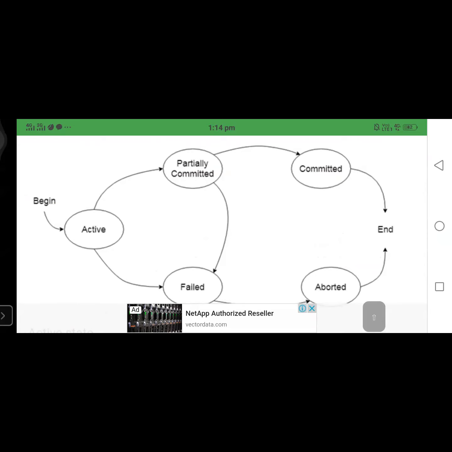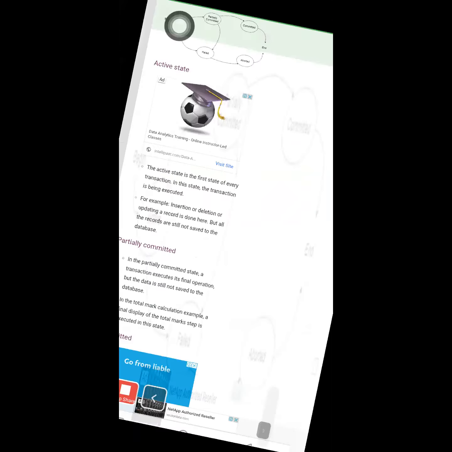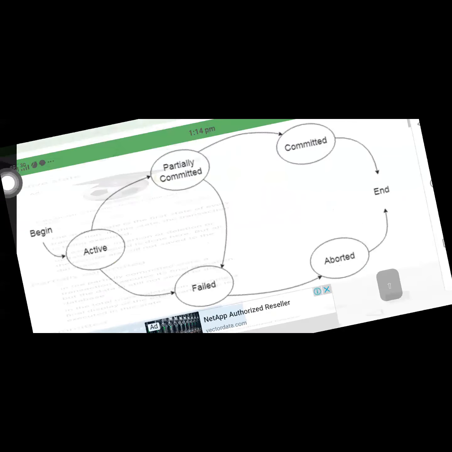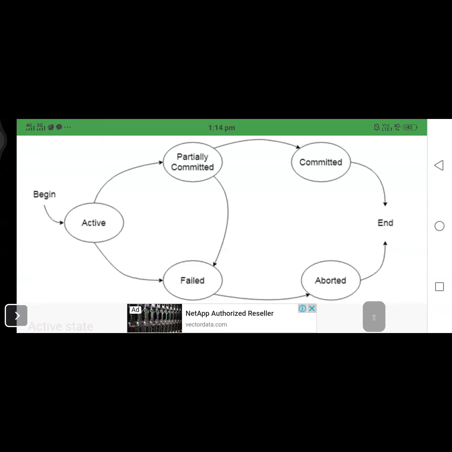Whenever the transaction is in the aborted state, do two things: kill the transaction or restore the transaction. I hope all of the members were able to understand this. This is also the same as our process states. If you observe clearly, this is also the same as a process.